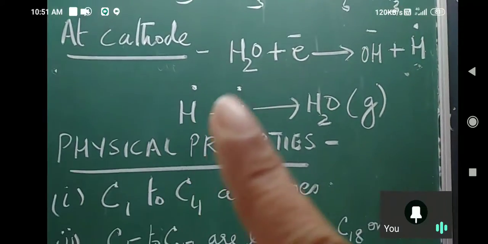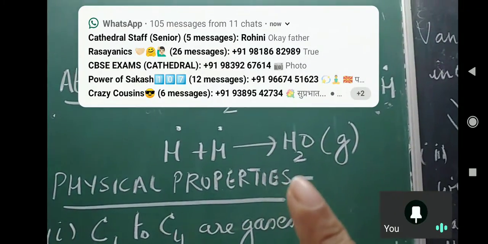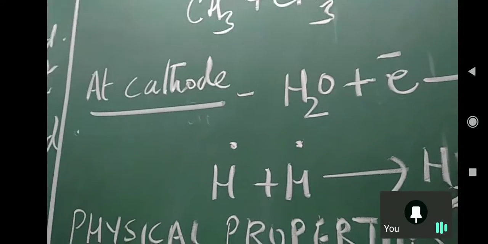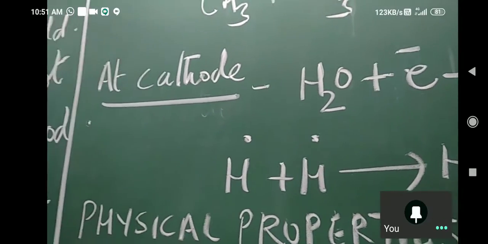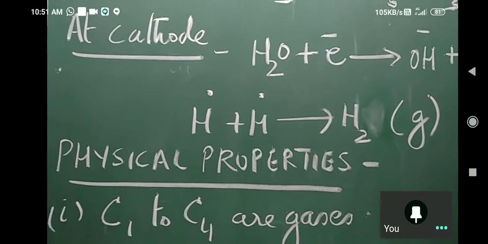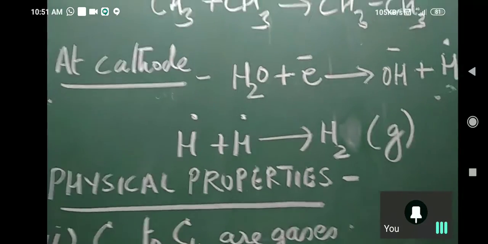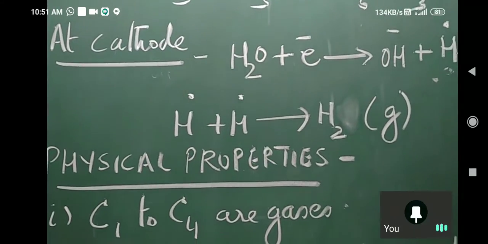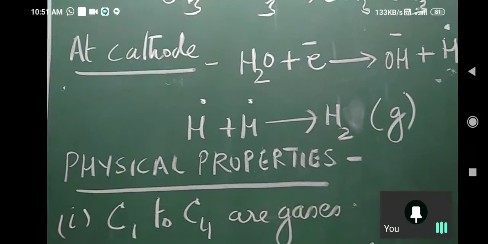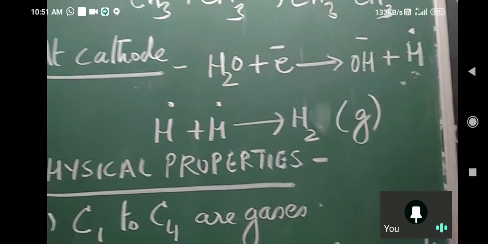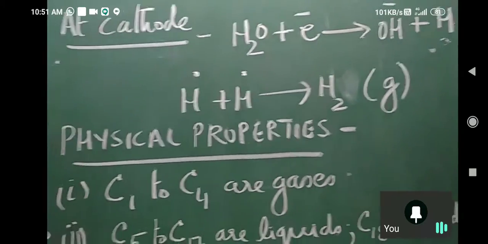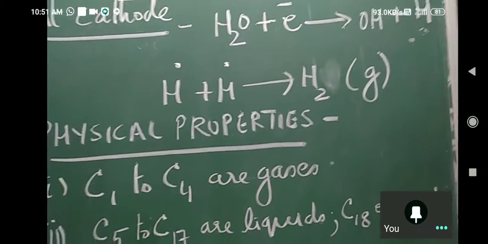Then 2 H free radicals will join to form hydrogen gas. So the question asked is, in Kolbe's electrolytic method, which gas is liberated at anode and which is liberated at cathode? Anode will be ethane, cathode will be hydrogen.